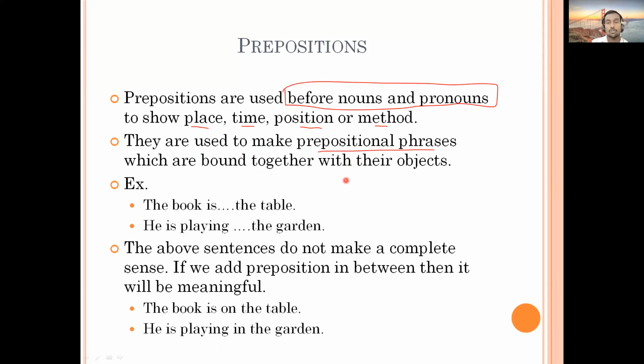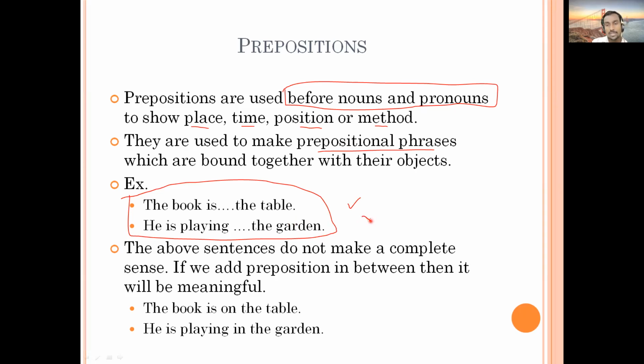In front of, maybe behind, there are some simple prepositions and some compound prepositions that we can see. This is how we use prepositions in communication. It's the same examples I already told you: the book is on the table, he is playing in the garden. That makes complete sense when you use prepositions.